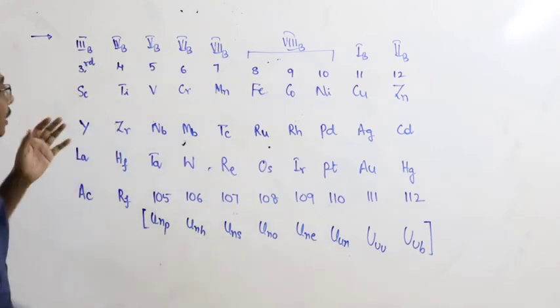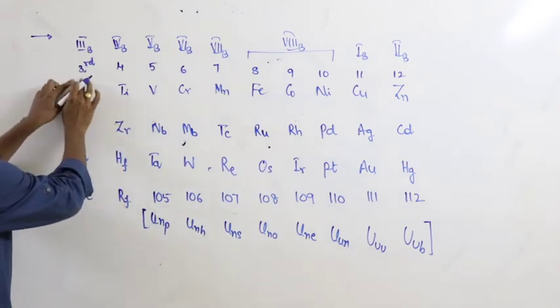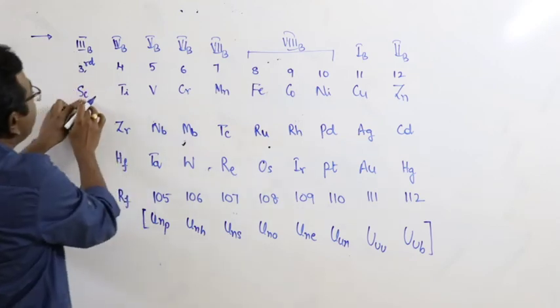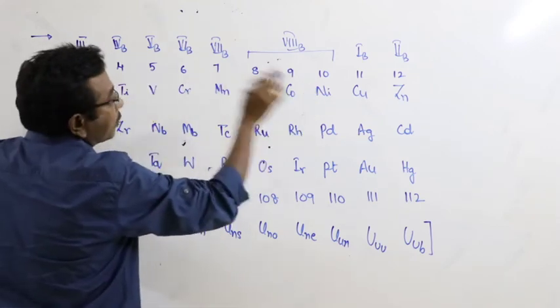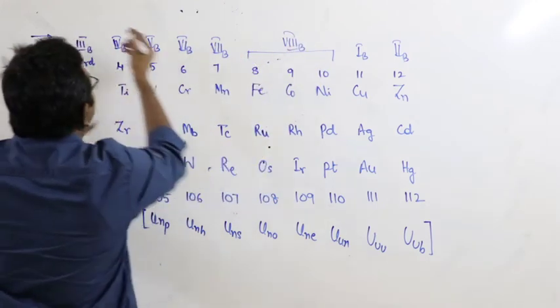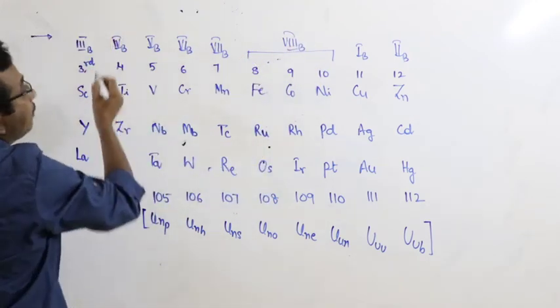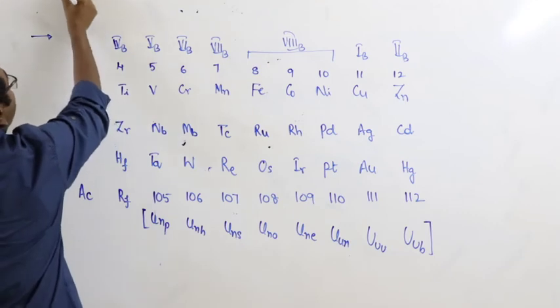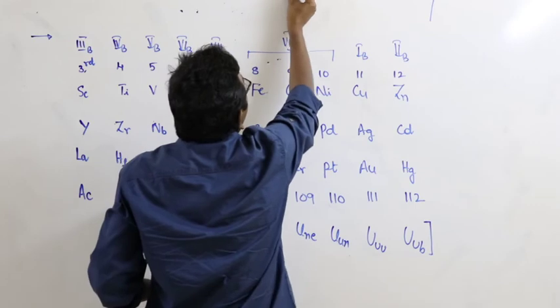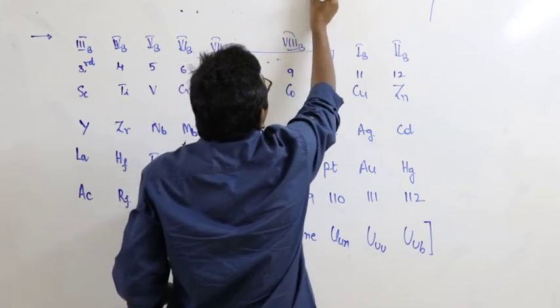The elements from third to 12th vertical rows, the elements from scandium to zinc groups. The elements from third B to second B groups are collectively represented as D block elements. Means from here to here, they are all collectively represented as the D block elements.